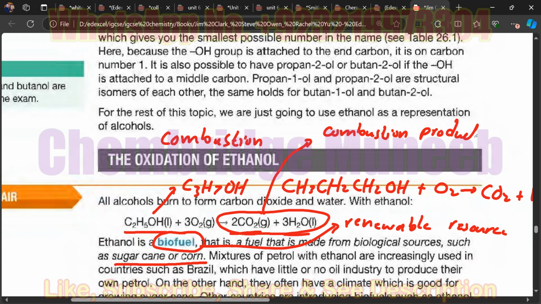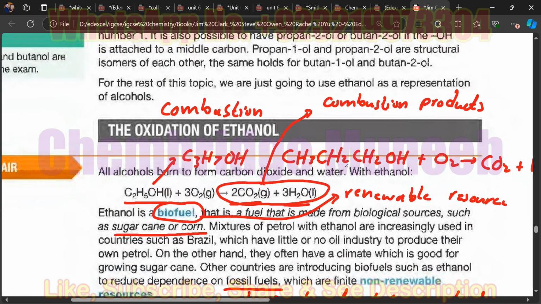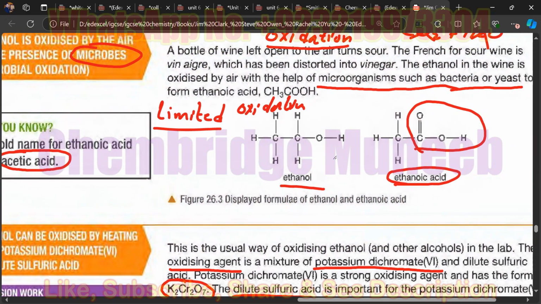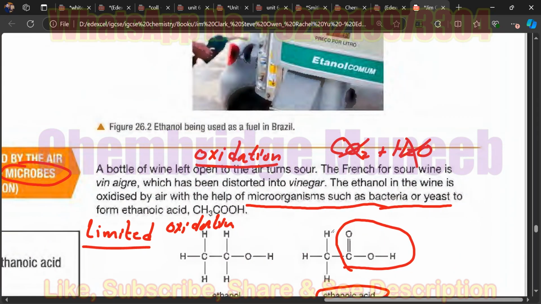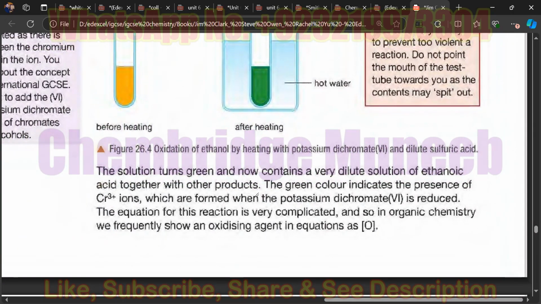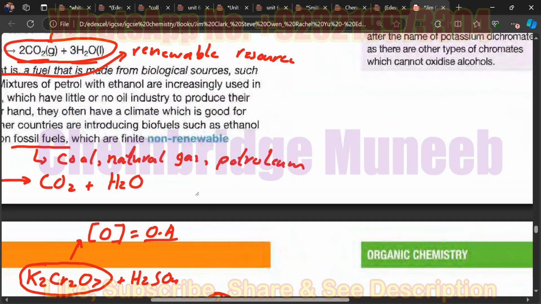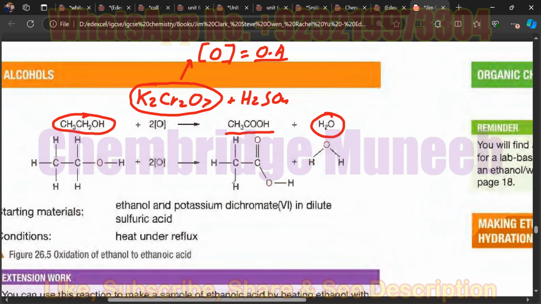Yes. So combustion products are formed as a result of the combustion, and this is also called complete combustion or oxidation of alcohols. But they have categorized these oxidations into further types. This one is the complete combustion or complete oxidation. This is the microbial oxidation, in which we get ethanoic acid, and this third one includes the oxidation with the oxidizing agent. The oxidizing agent will also produce water along with the carboxylic acid,